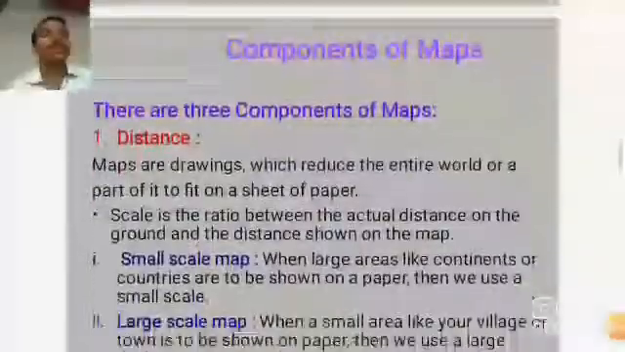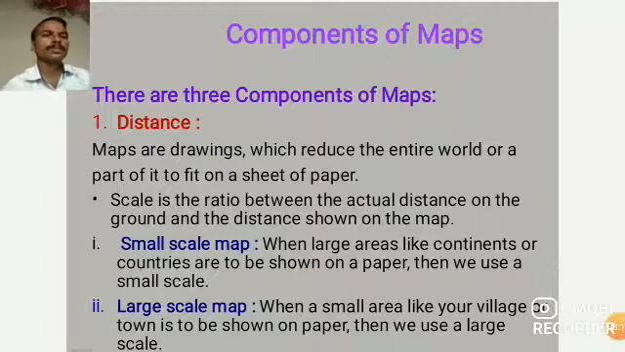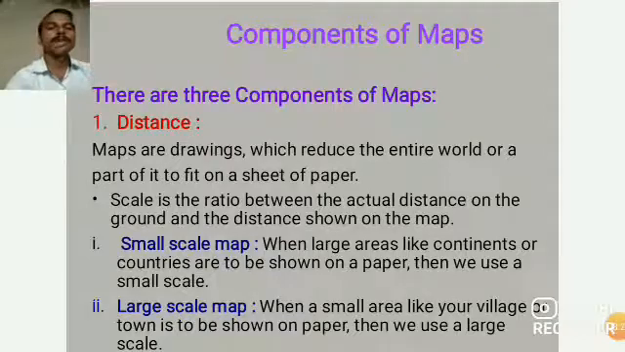Next topic, that is components of maps. So students, in the components of maps, there are three components. First, distance, second, direction, and third, symbols. So let's learn the first one, that is distance.